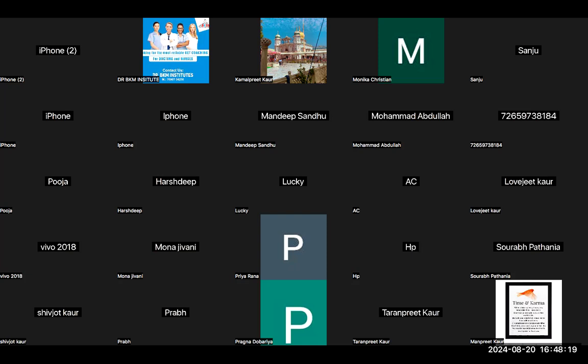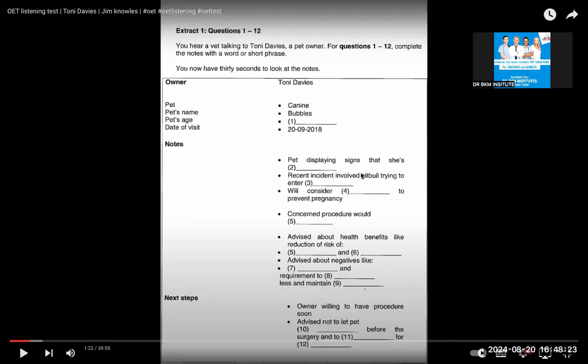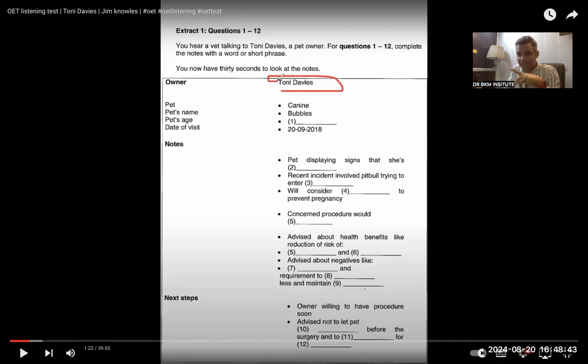And today we are going to do this listening, which is of race and it's kind of an authentic OET listening. Again, Dr. BKM Institute teaches how to attempt the material and how to do OET listening. So first of all, I would like to take you along. When you are doing the listening, the first thing you can do is read the questions. Don't leave the questions. Questions are the most important part. So if I do the questions right away, you will get 30 seconds.